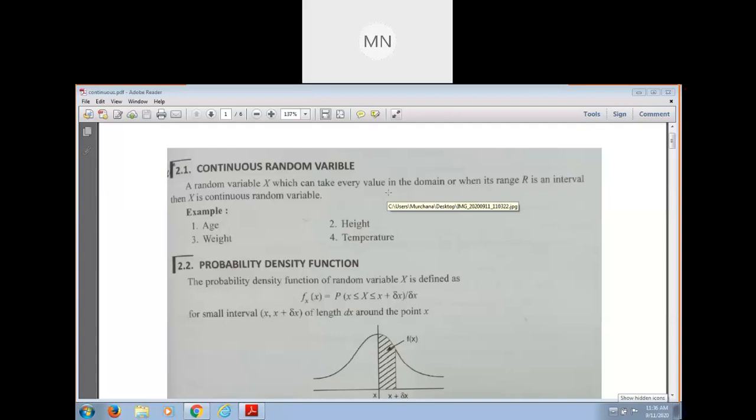Okay, a discrete random variable is one where x represents a random variable and the values of x are countable, that means finite. Then we say that the random variable is discrete.